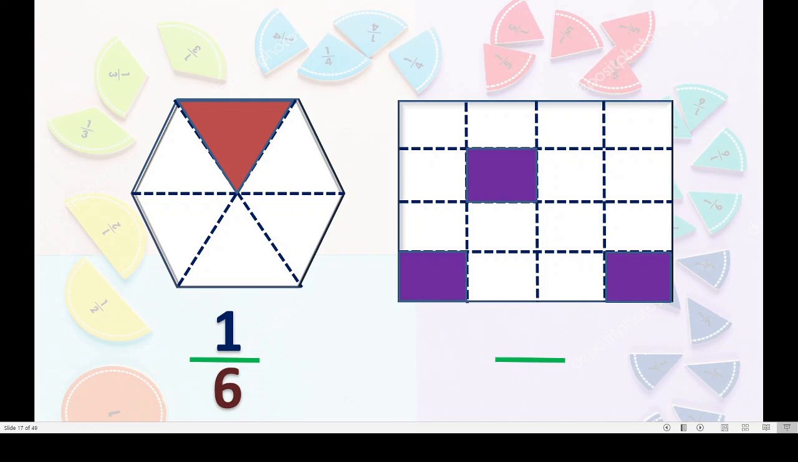Over? Okay, now I will write. You check the answer with my answer. 3 upon 16. 16 parts we got in this figure, and out of 16 parts, 3 parts are colored. Right? Very good.